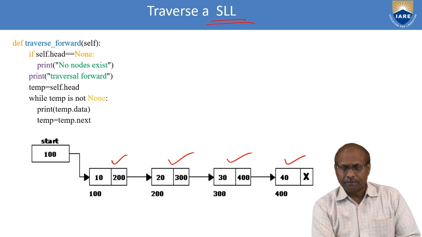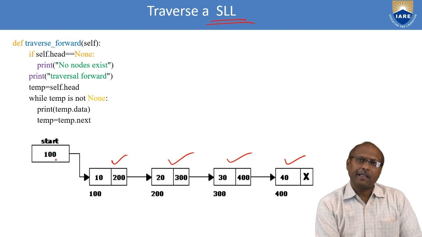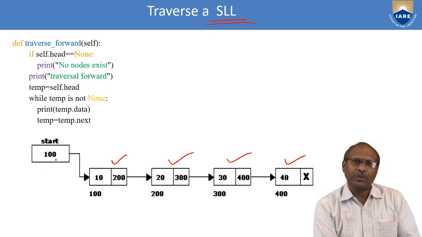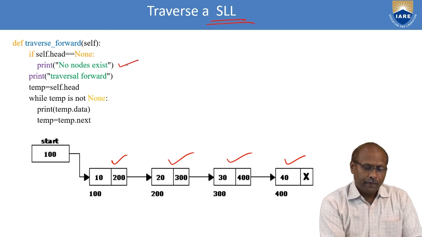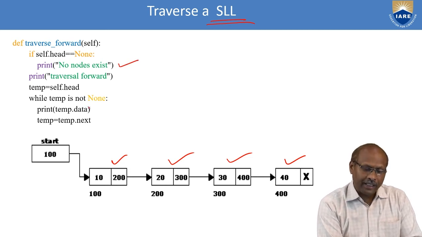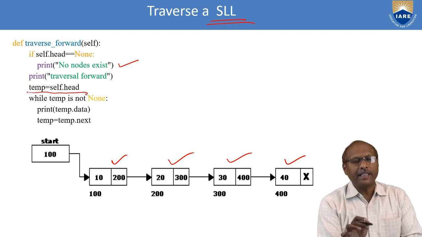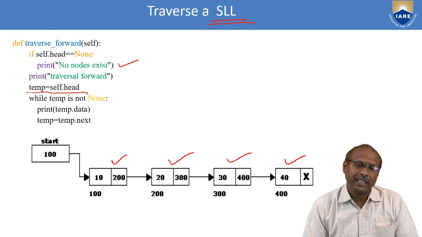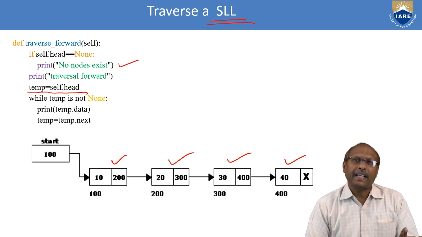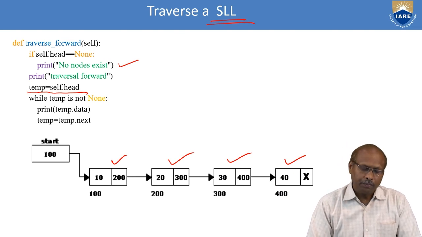So before processing, I first have to check whether my head is None or not. If head is None, that means no nodes exist. If head is not None, then I should know the starting address. Always remember in a linked list, always take a temporary pointer to store the starting address, because if I lose the starting address, I cannot do anything else. That's why I always use a temp pointer.